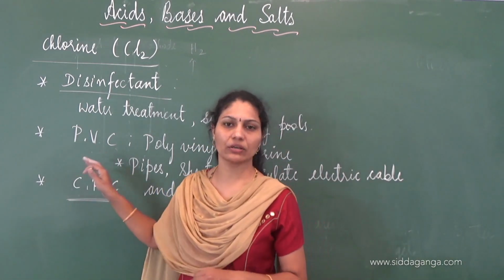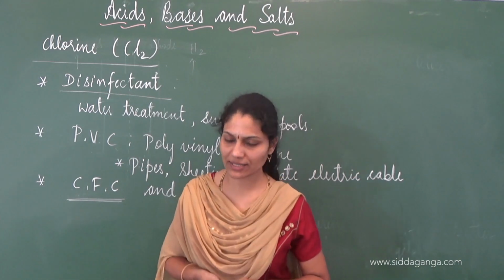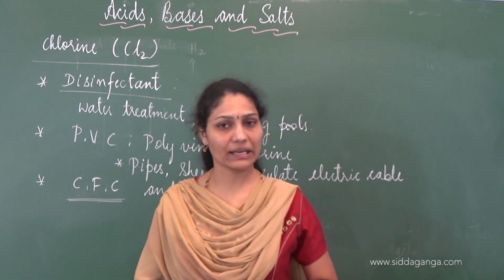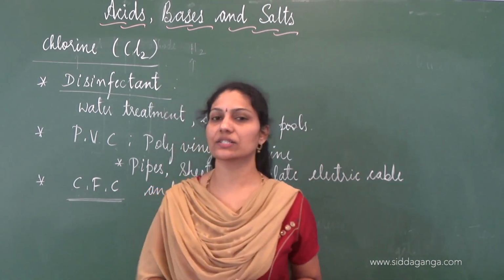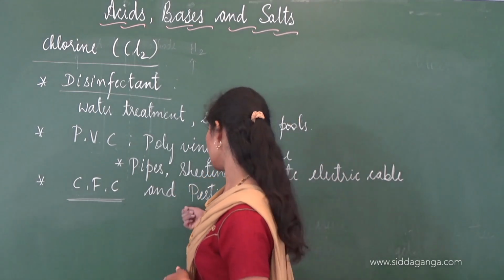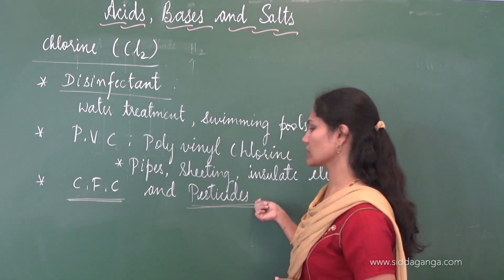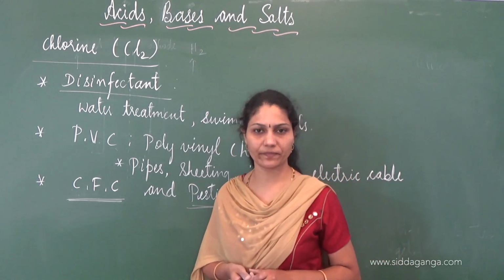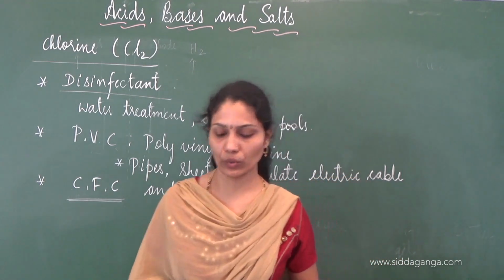They damage our environment to a greater extent, and this is the reason nowadays in market CFC free refrigerators are available. And pesticides, chlorine is also used in the synthesis of various pesticides. So these are the uses of chlorine.